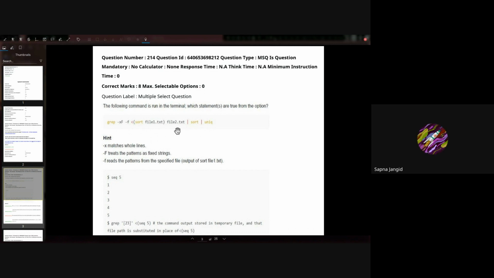Excuse me, sir. So the file one is having the sort function, right? What is it doing particularly? Sorting the pattern, because it's a pattern, and we are searching that pattern in the file too, right? Yes. So what will sort do? Will it arrange alphabetically?